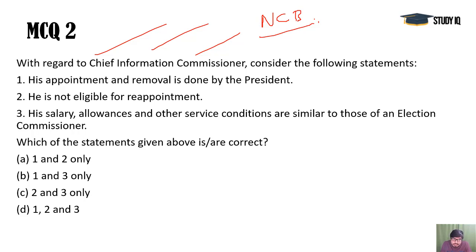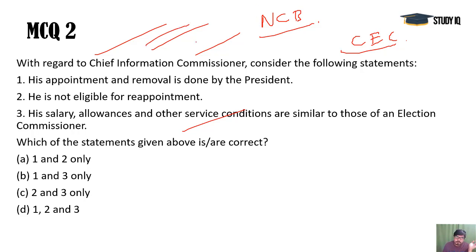Some specific conditions are attached there, but normally they have to give the information within a stipulated time, and there is a provision of penalty also if that person does not provide the information in time, and officials are appointed for that particular duty. The CIC, if you talk about salaries, allowances, and other service conditions, is equal to the Chief Election Commissioner, but not in any other sense. Regarding removal, it is not equal to the CEC, because the CEC's removal is very difficult. It is like the Supreme Court judge's removal. It's a kind of impeachment process, and in both houses an absolute plus special majority would be needed, but it is not needed in the case of the CIC.